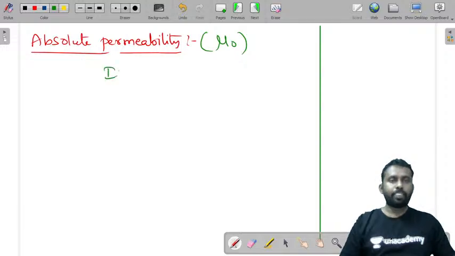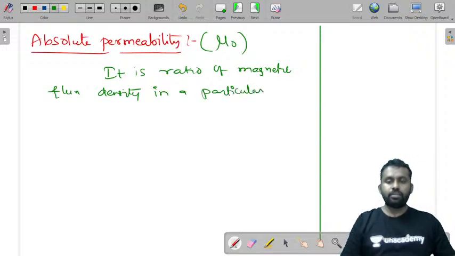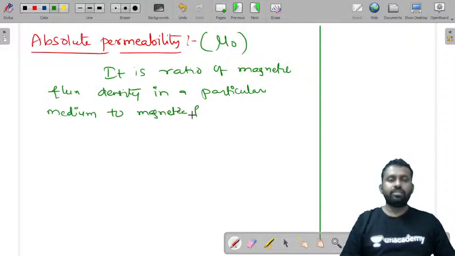It is the ratio of magnetic flux density in a particular medium to magnetic field intensity.